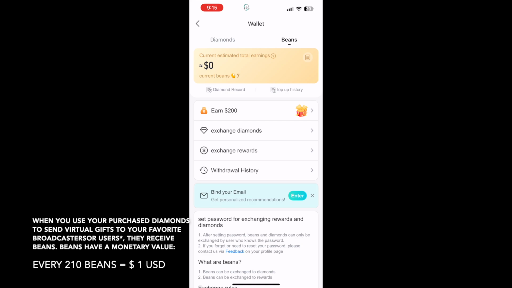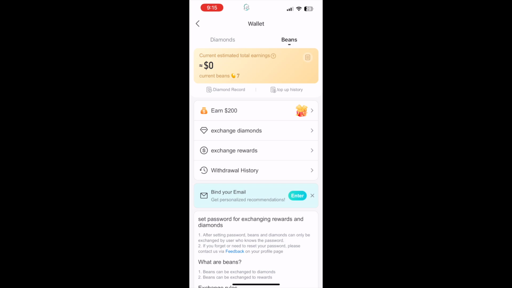As you can see here, I don't have anything worth a damn, because this is my foo-foo page, the first page I ever had when I downloaded Bigo for the first time in August 2020. Yes, I've been on Bigo consistently since August 26th, 2020, and we are now in 2025, so we're almost 5 years in, and I do believe that Bigo has been in existence since 2018.